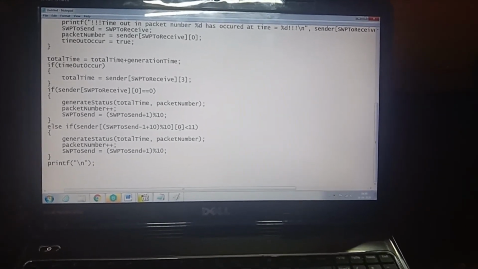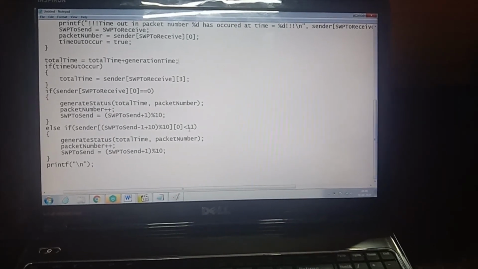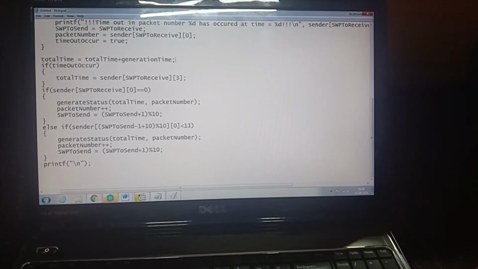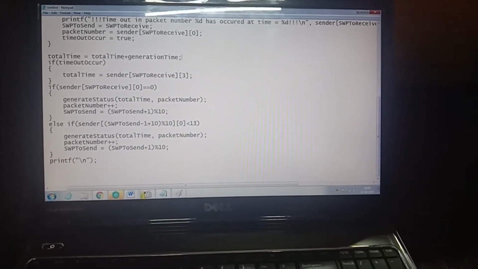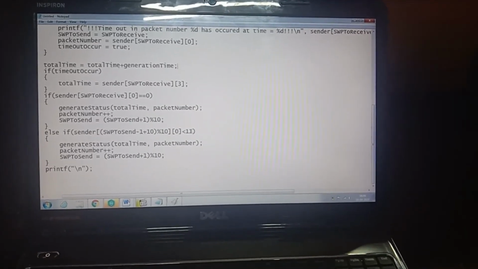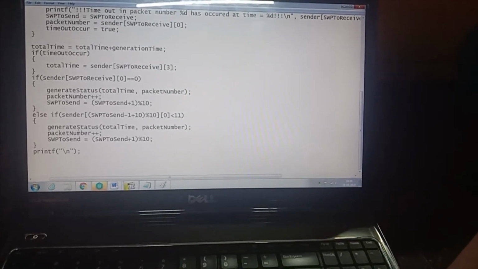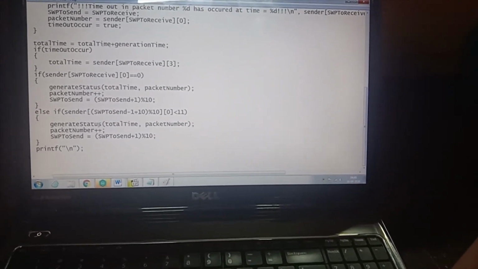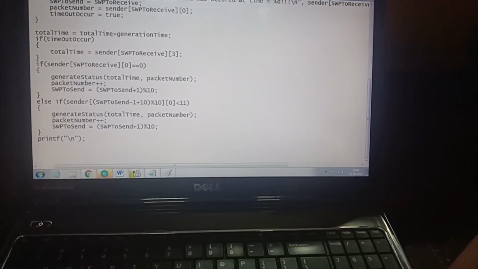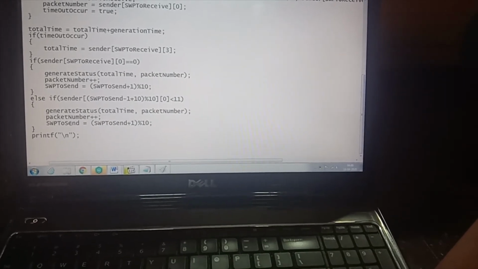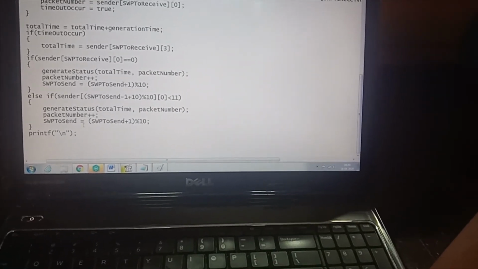Then we continuously check if those packets are less than 11. I'm again repeating, this 11 is a hard-coded value. The maximum number of packets that we are sending is what we have assumed. So if that is the case, then again we call the function generate status, pass the total time and the packet number, increment the packet number, and again increment the sliding window protocol at the sender side.